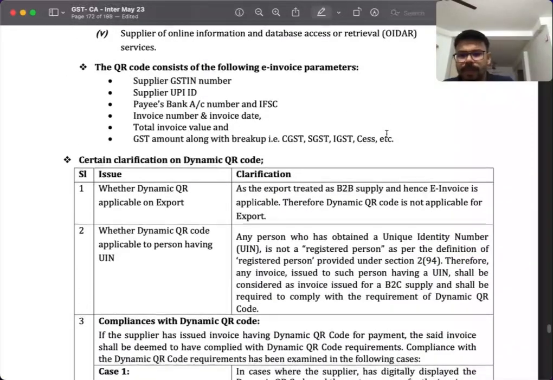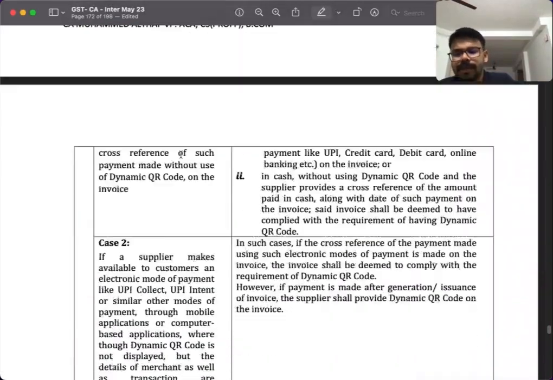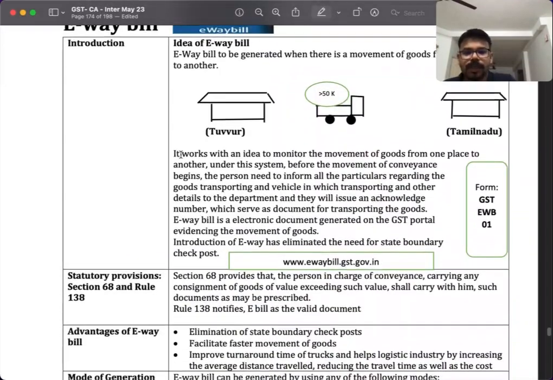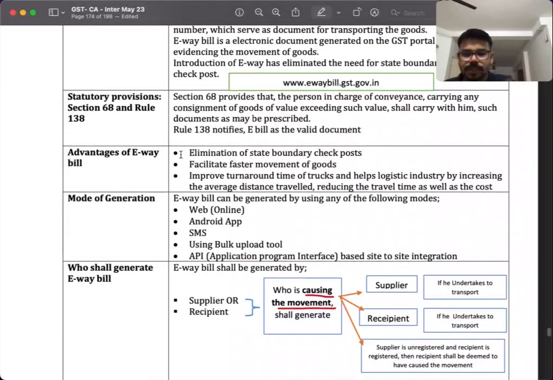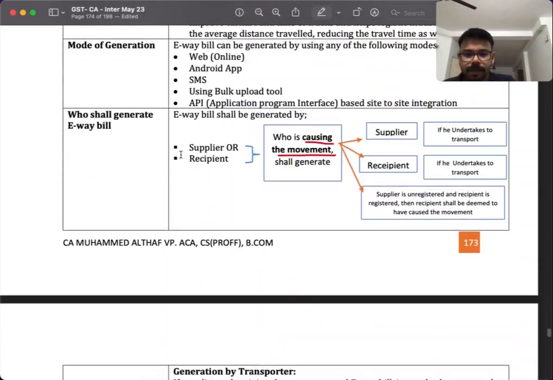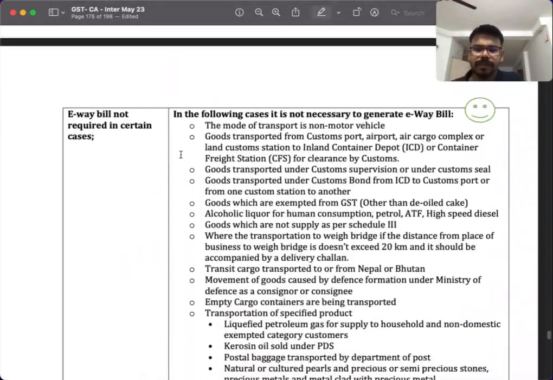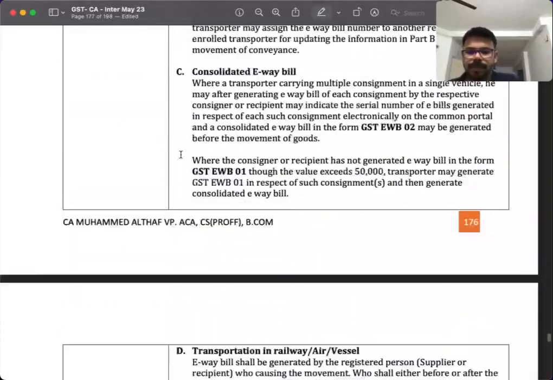Then in the new book I have inserted this clarification. Earlier I didn't give this clarification, but I thought this is the right time to include it, because in the exams they are checking each minor part also. Other than that, there are not many amendments in the tax invoice chapter.